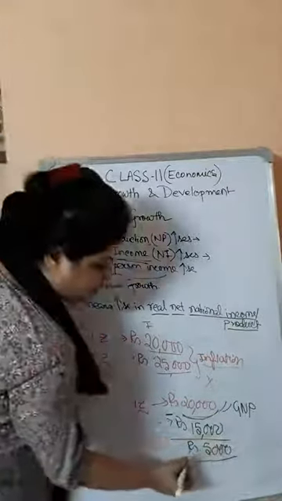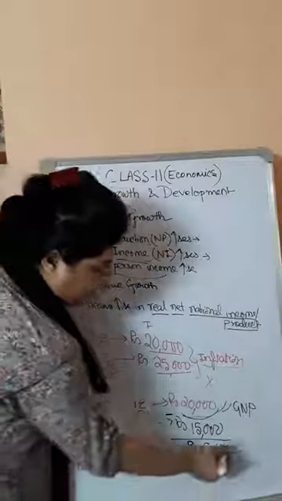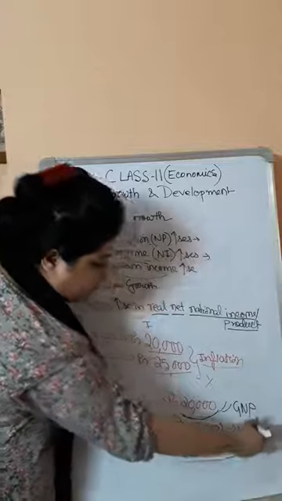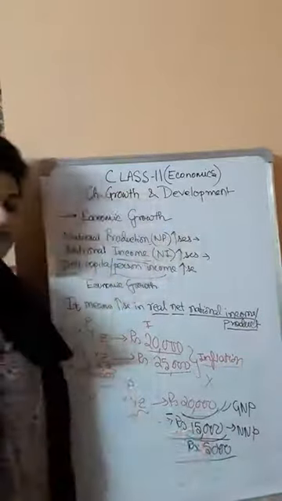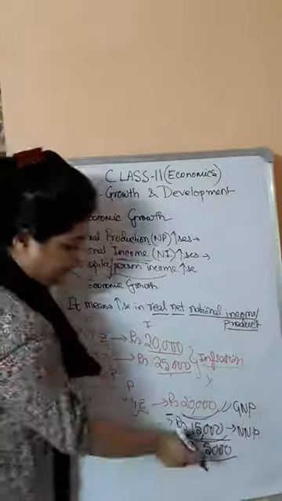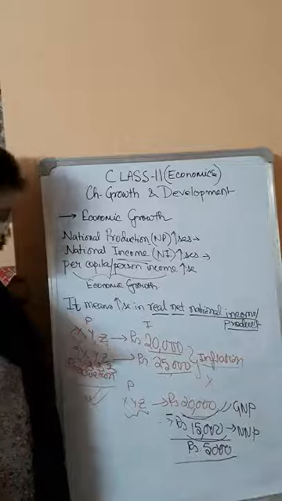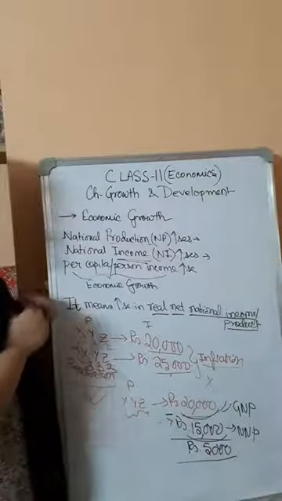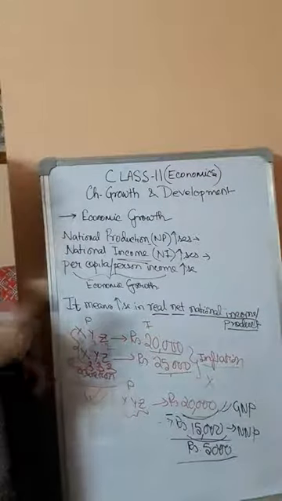But afterwards, when you allow for the depreciation, 5,000 depreciation has occurred. What is the net national product? Actually, the national product can be sold at rupees 15,000. So the nation's income is only 15,000 from its sale. This is known as the net national product after making the allowance for depreciation.